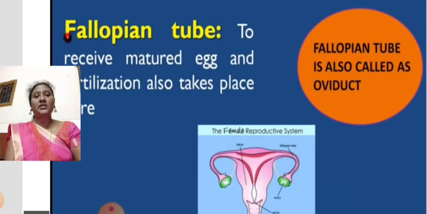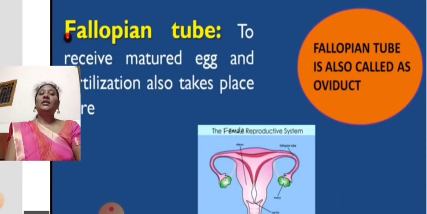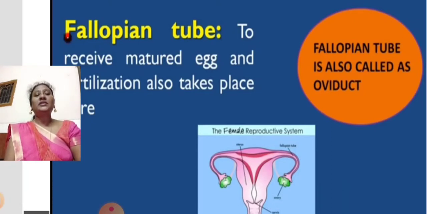In the female reproductive system we find a pair of ovaries, a right ovary and a left ovary. You can see two green structures, on the right side and the left side. These ovaries secrete the ovum, but both ovaries don't secrete at the same time. One month, one ovary. If this month the right ovary secretes an ovum, the next month the second ovary secretes the ovum. Alternately the ovaries secrete the ovum. The main function of the ovary is to secrete the ovum, and the process of secretion of ovum is called oogenesis.